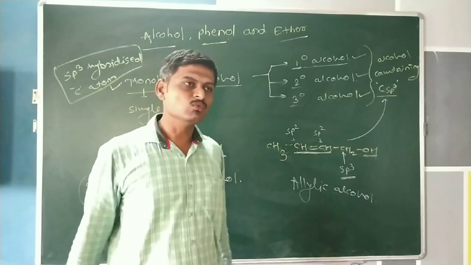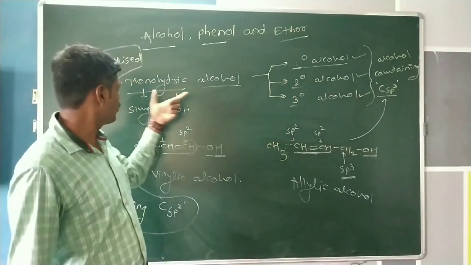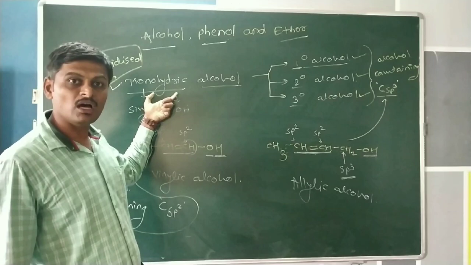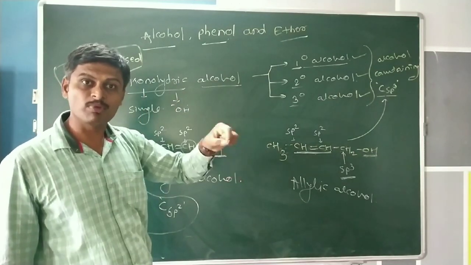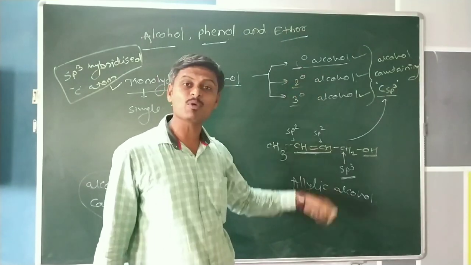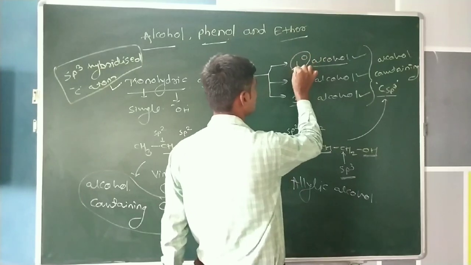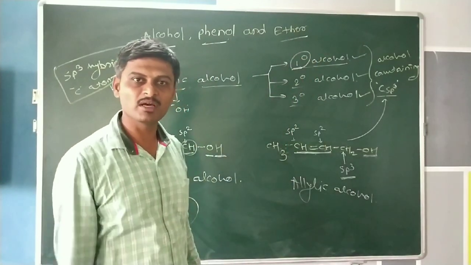Now we discuss another classification of monohydric alcohol. The alcohol contains only one hydroxy group, but it depends on which type of carbon atom this hydroxy group is attached to. If the hydroxy group is attached to the primary carbon atom, it is known as a primary alcohol.